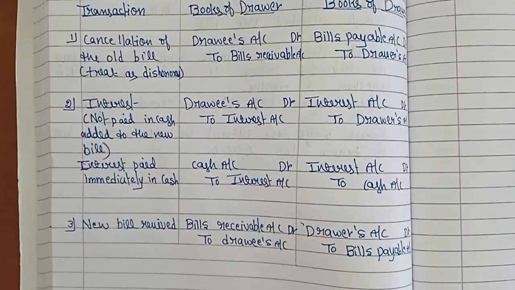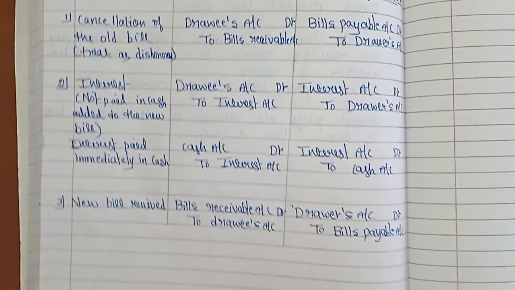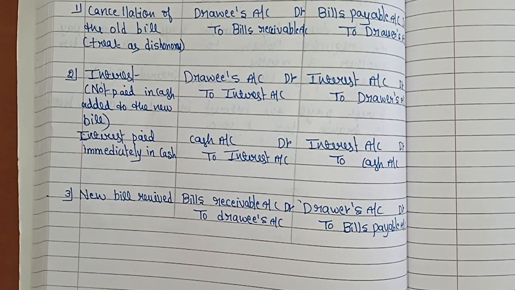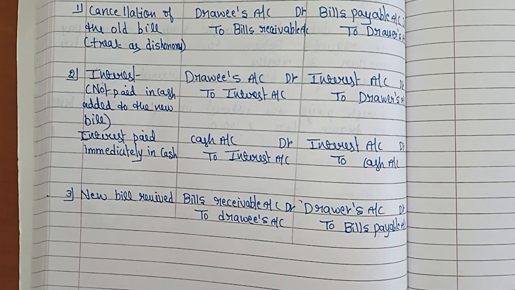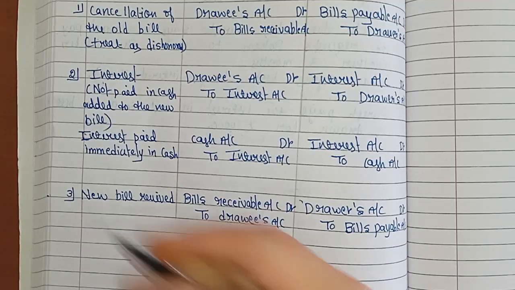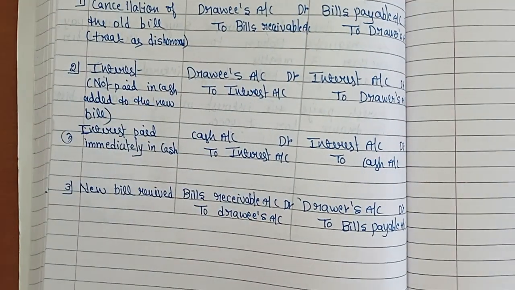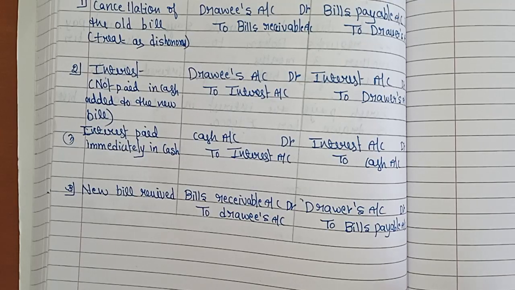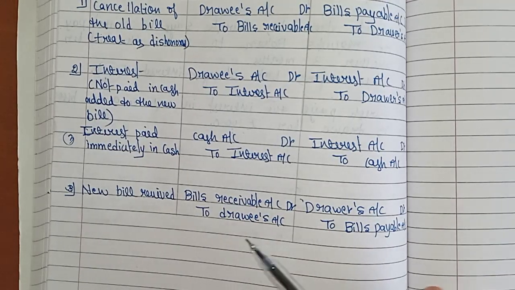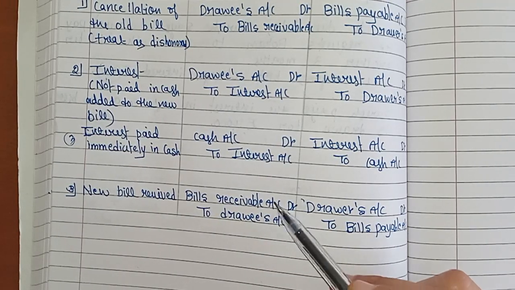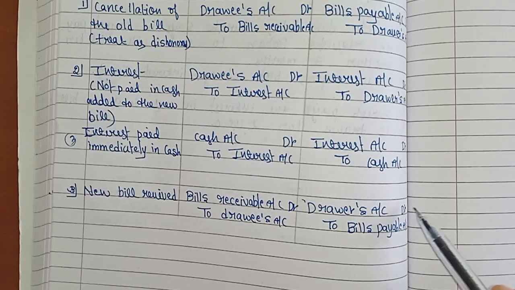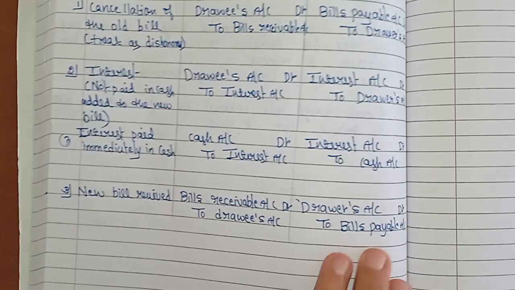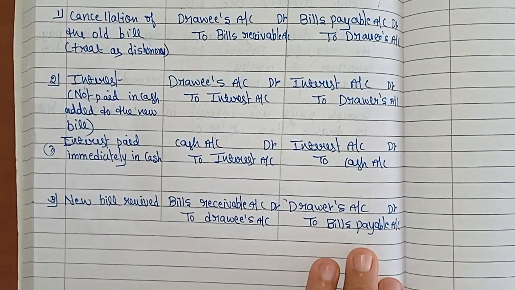The first one is cancellation of the old bill. Second, interest that is not paid in cash is added to the new bill. Third, interest paid immediately in cash. And fourth, new bill received. Bills receivable account debtor to drawee's account, an increase in asset. And drawer's account debtor to bills payable account, that is in the books of drawee.